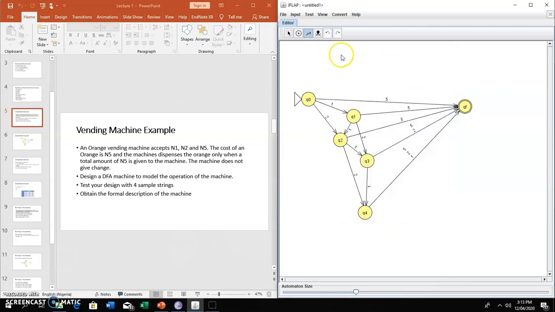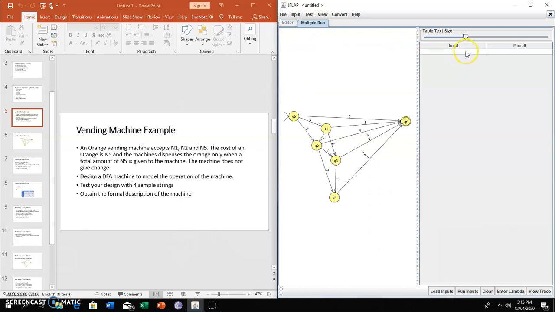We've tested with 2. Let's see which other one we can try. We don't need multiple run. So let's try 2 2. No, we've done 2 2 1. Let's do 1 1 1 1. So let's see the results. Does it accept that? Inputs, results.